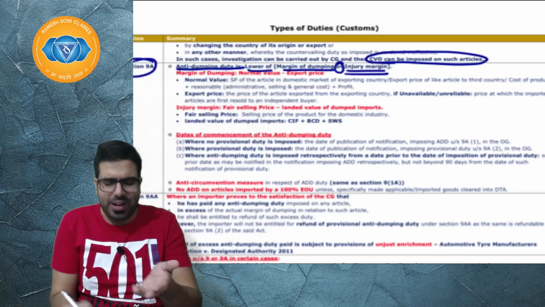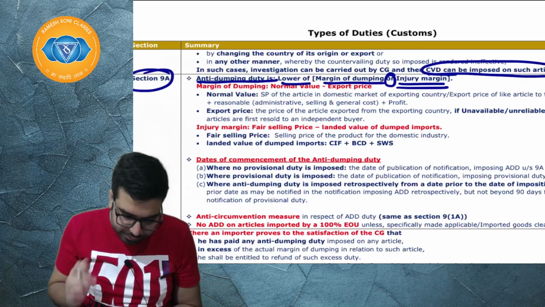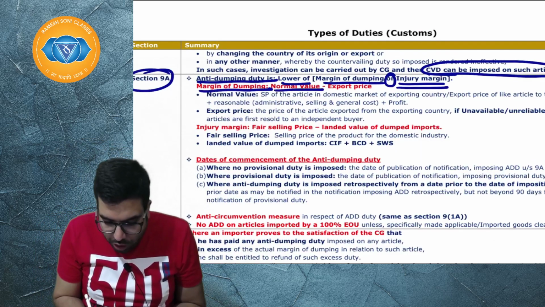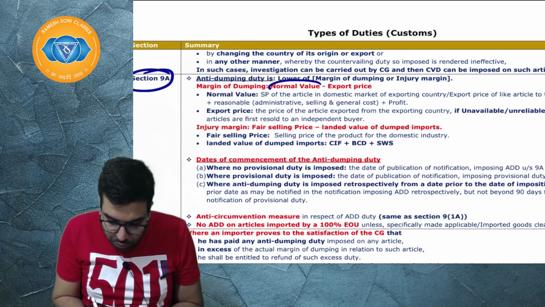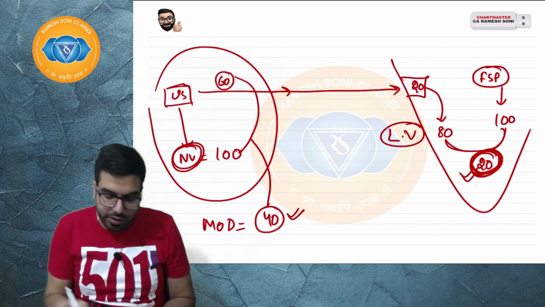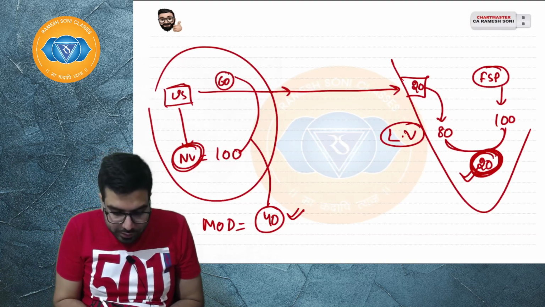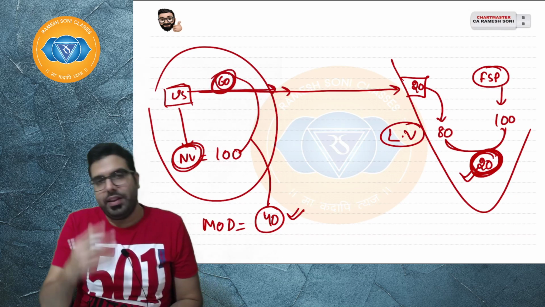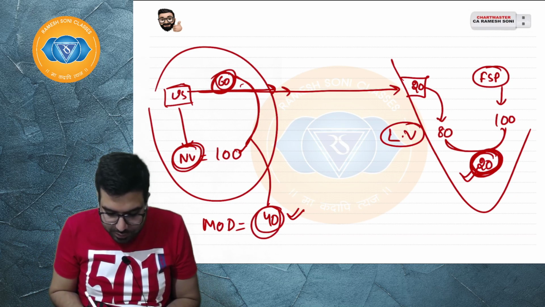The same thing has been explained with the help of a formula, which people feel is very difficult. It is nothing. Margin of dumping is normal value minus export price. First of all, what do you mean by normal value? I had already explained. Normal value is the normal selling price in the export country. Okay, sir. Export price is the price at which he is exporting from his country. Sir, margin of dumping means this minus this.